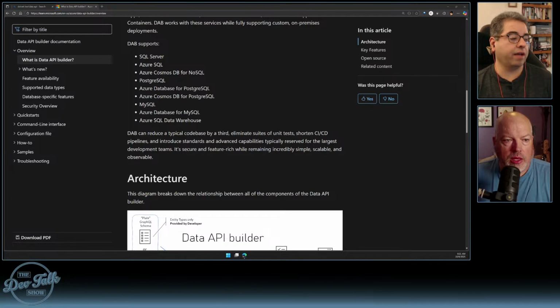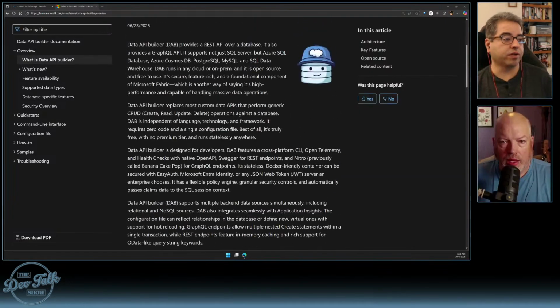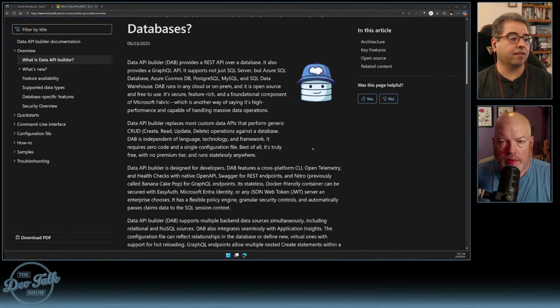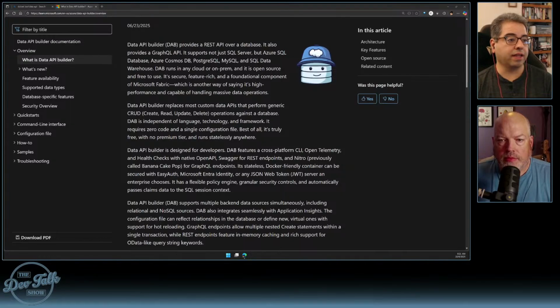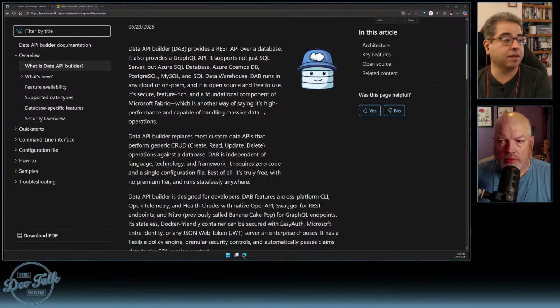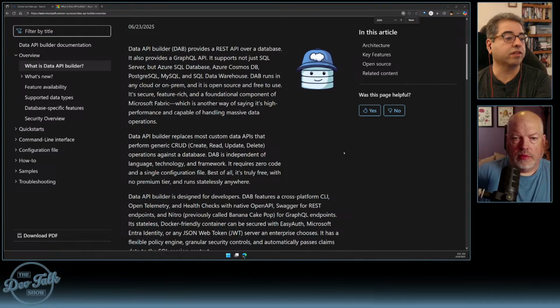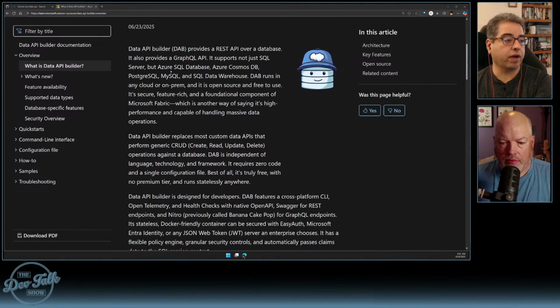Cool. I'm still here in the data API builder documentation, and some of their selling points for it are that, when I say they, the documentation is what I mean, the documentation is saying that it supports SQL Server, Azure SQL databases, Azure Cosmos DB, PostgreSQL, MySQL, and SQL Data Warehouse. So there's a lot of support.